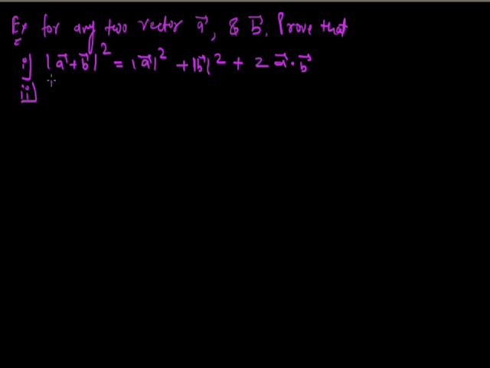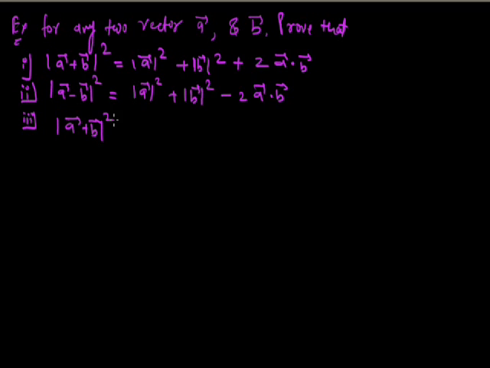Second, magnitude of A vector minus B vector square is equal to magnitude of A vector square plus magnitude of B vector square minus 2 A vector dot B vector. Third, magnitude of A vector plus B vector square plus magnitude of A vector minus B vector whole square is 2 times magnitude of A vector square plus magnitude of B vector whole square. Now interpret the result geometrically.